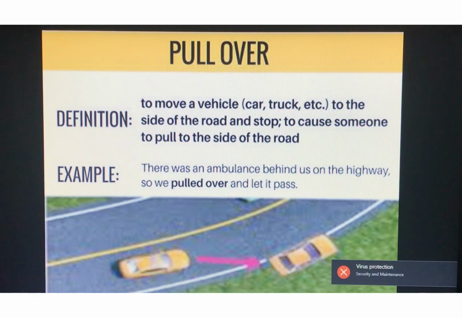Next is pull over. Pull over means to move a vehicle to the side of the road and stop, or to cause someone to pull to the side of the road. In simple language, pull over means to stop a vehicle at the side of the road. Fine. There was an ambulance behind us on the highway, so we pulled over and let it pass. There was an ambulance behind our car, so we moved our car aside and stopped, and we let the ambulance pass. This is the meaning of this example sentence.